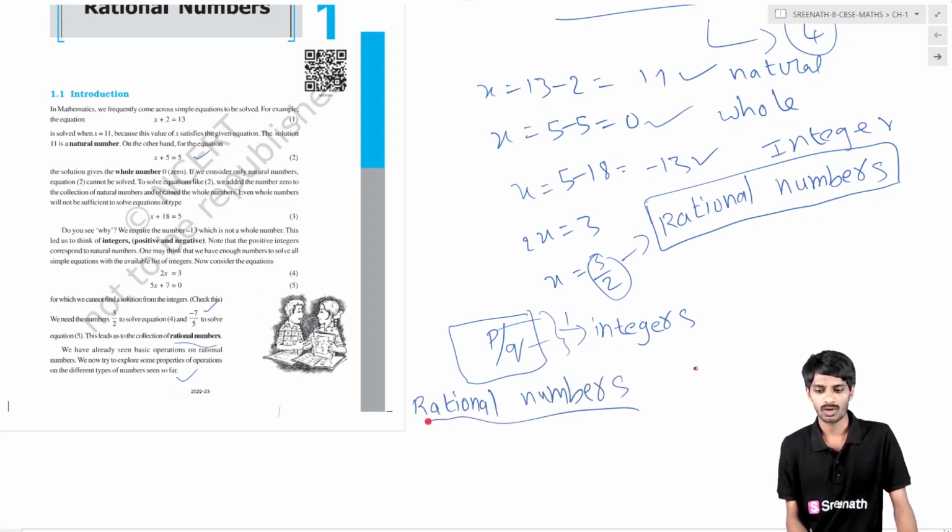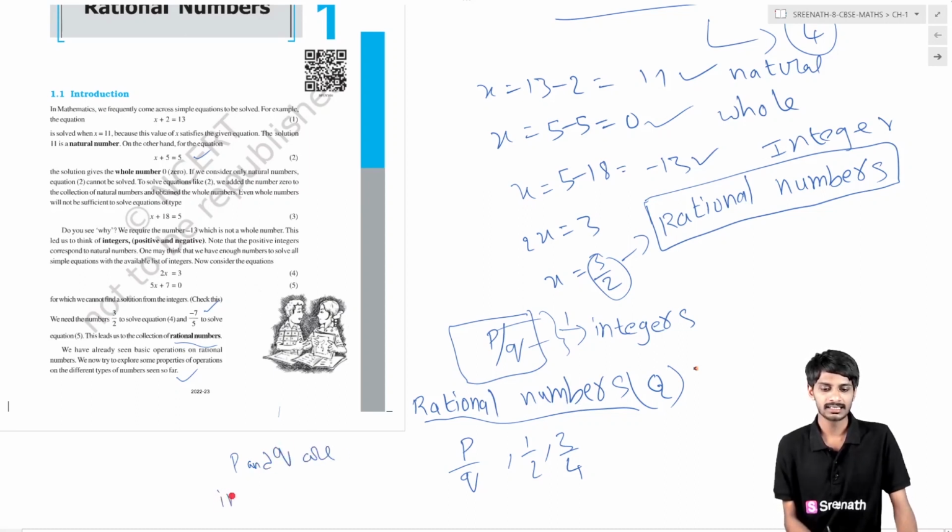Rational numbers are represented by the letter Q, and they are in the form of p by q, like 1/2, 3/4. Here the main condition is p and q are integers.